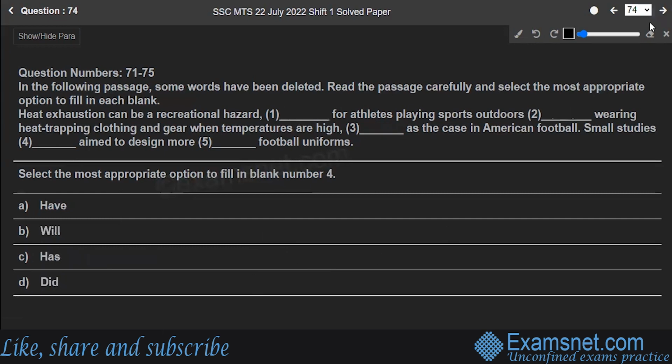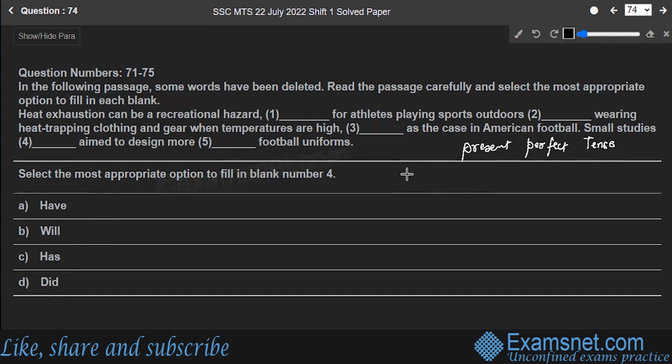Next is question number 74. Fourth blank. Small studies dash aim to design more. So small studies have aimed to design more, will aimed to design more, has aimed to design more, or did aim to design more. The above sentence, if I'm looking into it, is present perfect tense.